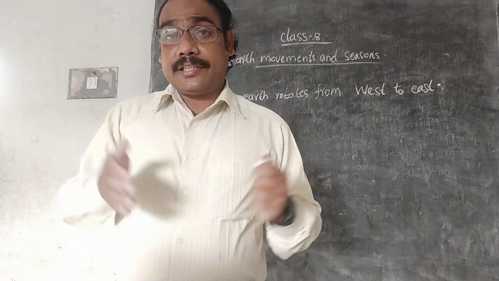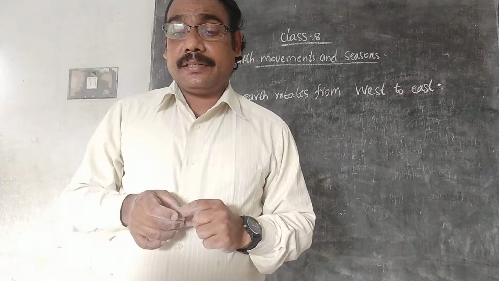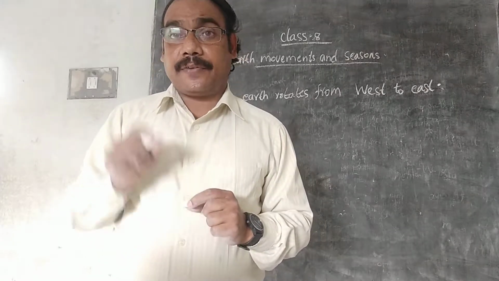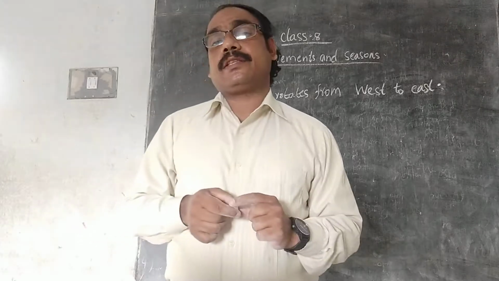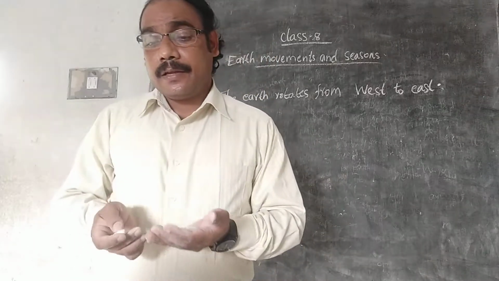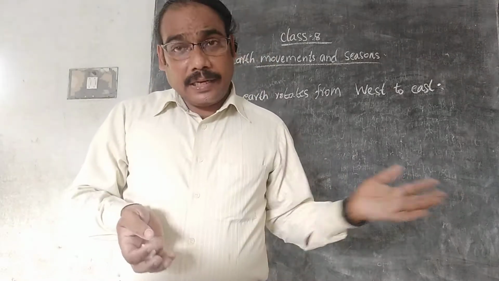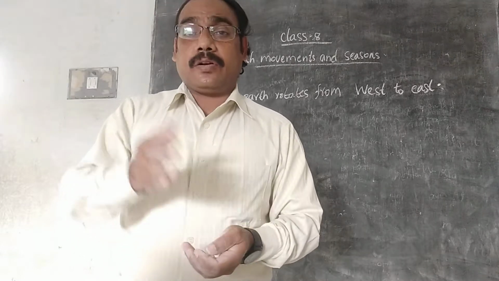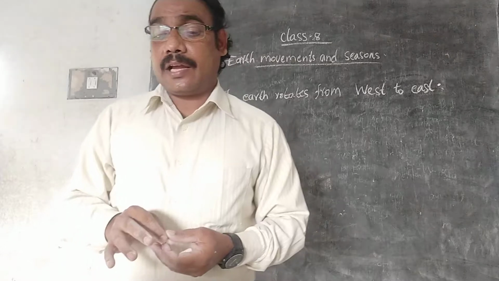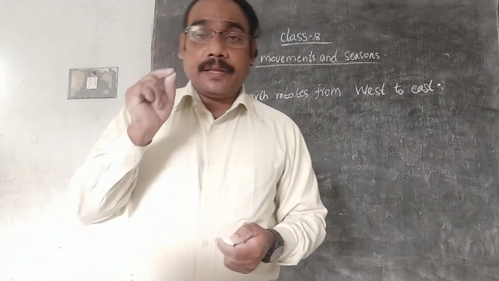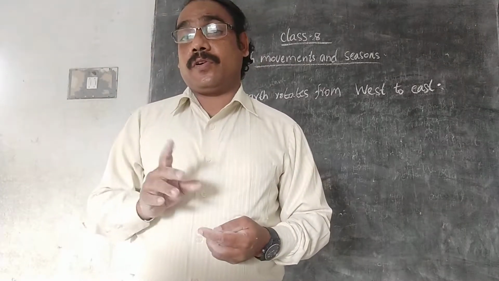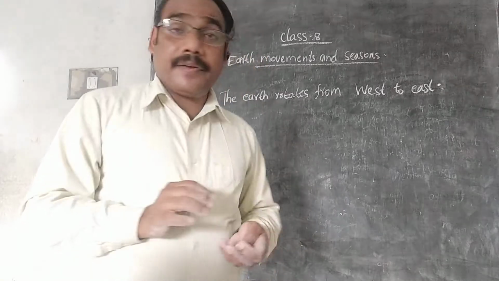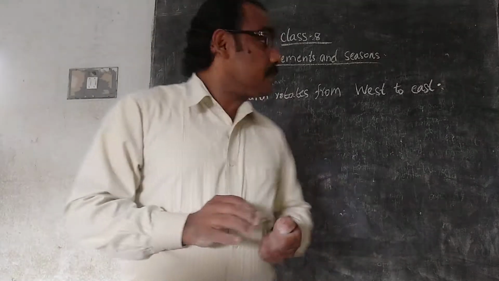You already know the shape of the earth. The shape of the earth is a sphere. What we learned previously, I already told you about rotation and revolution. Because of rotation we have day and night. It takes 24 hours for one rotation. And because of revolution we have seasons.